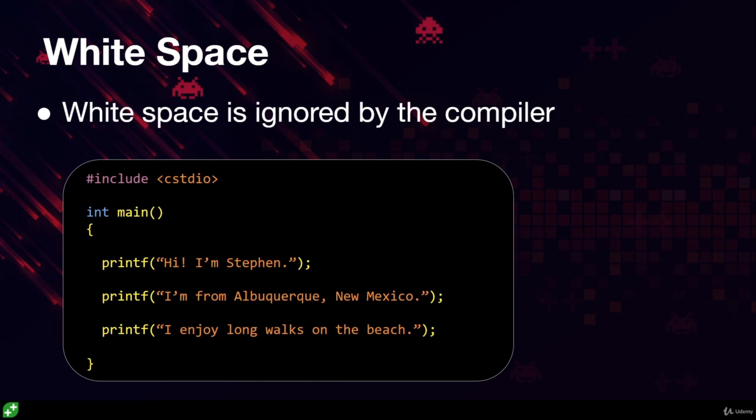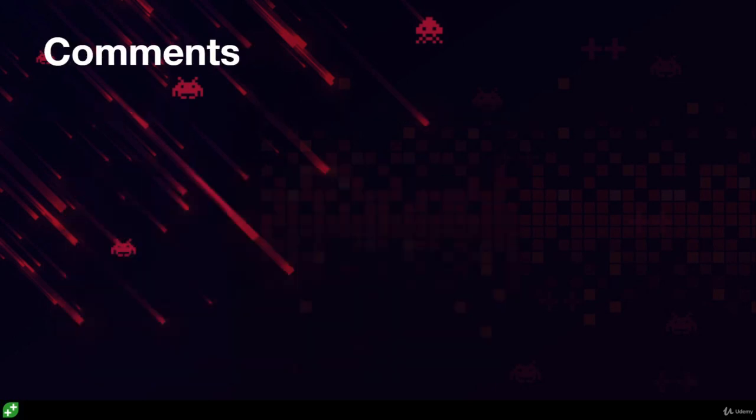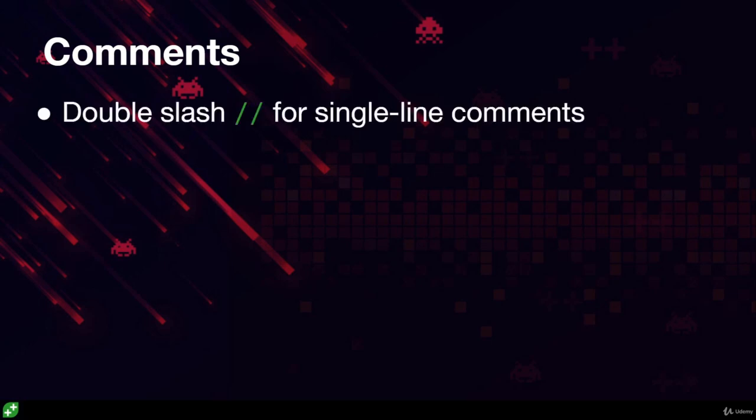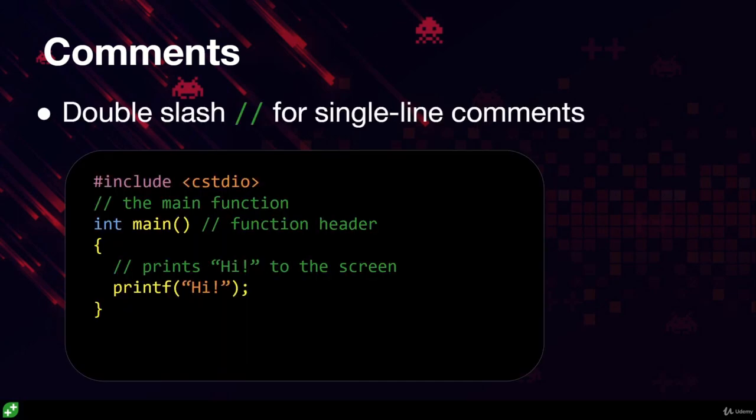Now, we can also use comments to make our code easier to read. We use a double slash to make single line comments. Anything to the right of a double slash is completely ignored by the compiler. It's stripped out of the code and doesn't even make it to the machine language version. We can use these comments to describe our functions and show exactly what it is that they do.